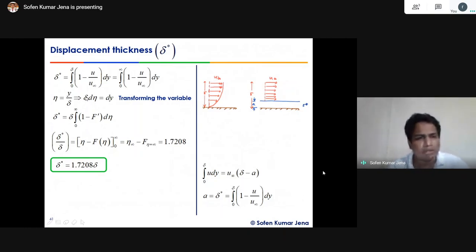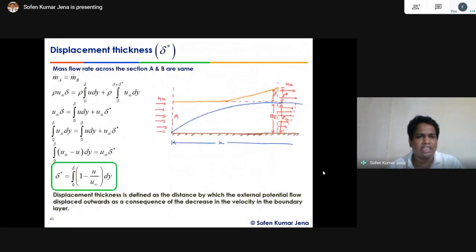So now to compute this, what do you do? U by u infinity is again our scaling factor, that is the eta. The eta equals y by delta, equal to u by u infinity. The similarity solution we have already done. So delta into eta equals y. Then take the derivative of the side, delta into d eta equals dy, by transformation of the variable. In this here you put delta star. Here what will come? In terms of the u by u infinity, we will put f dash, because u by u infinity is already in the similarity solution.